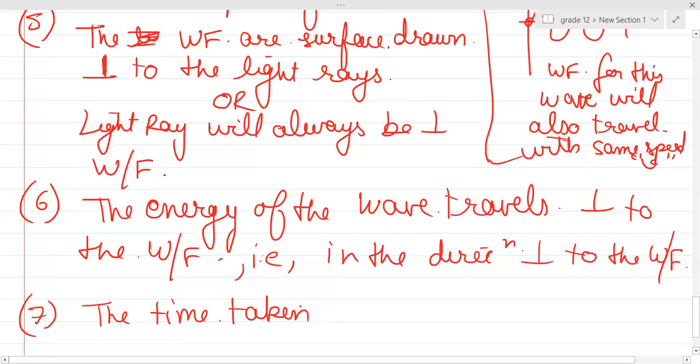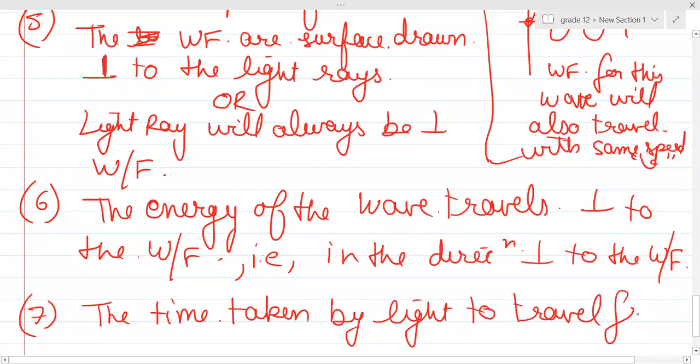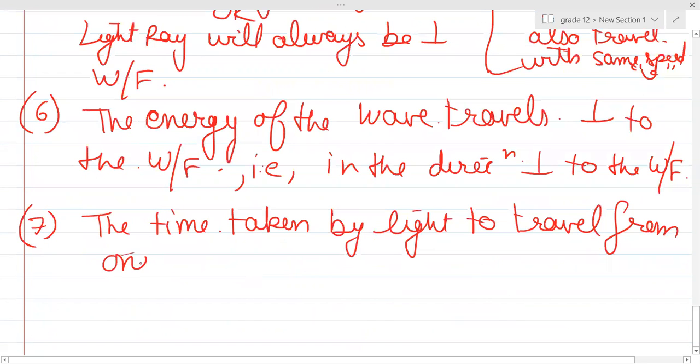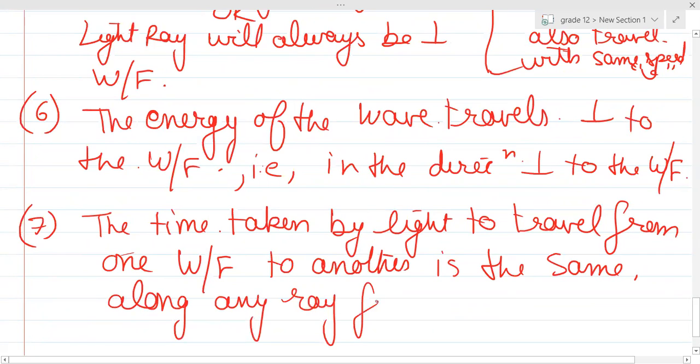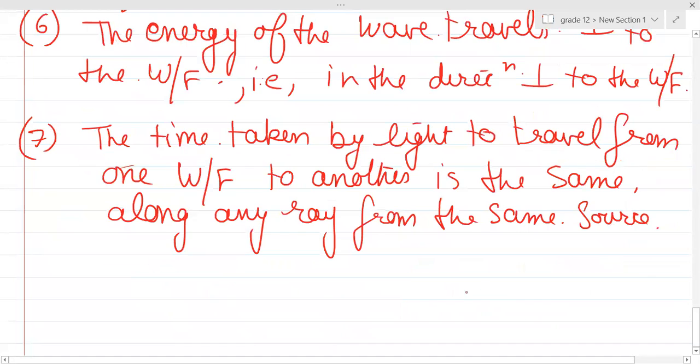So there is one more point: the time taken by light to travel from one wavefront to another is the same along any ray from the same source. Is it clear? Is it clear, guys? If the light ray is from the same source, then the time taken will be the same. Is it clear?